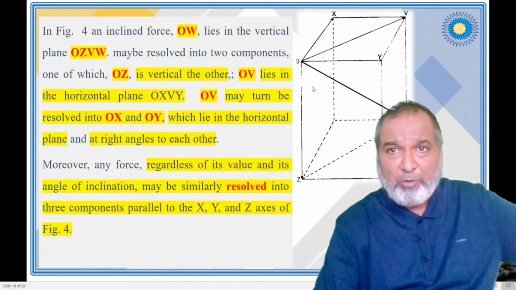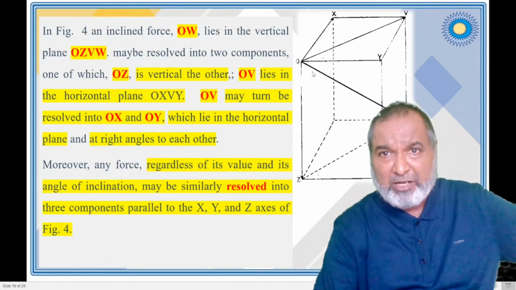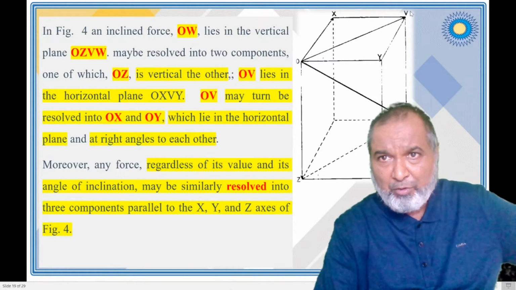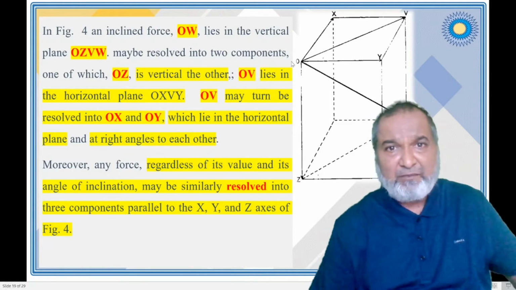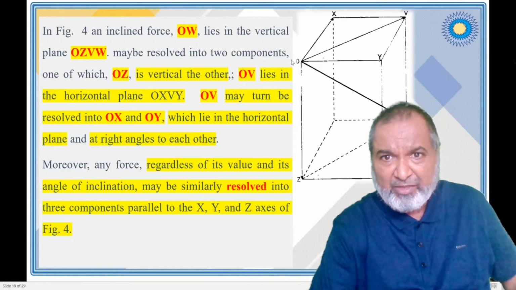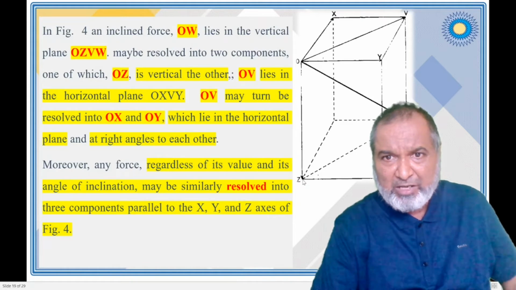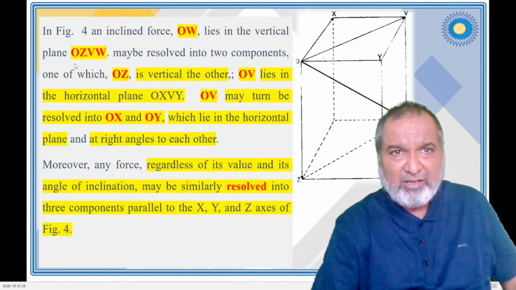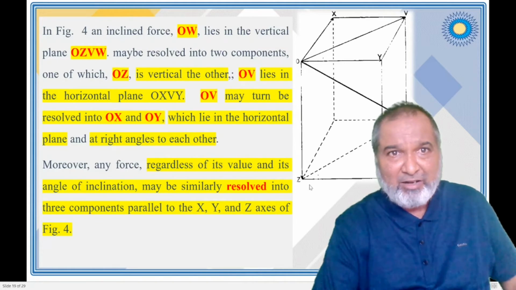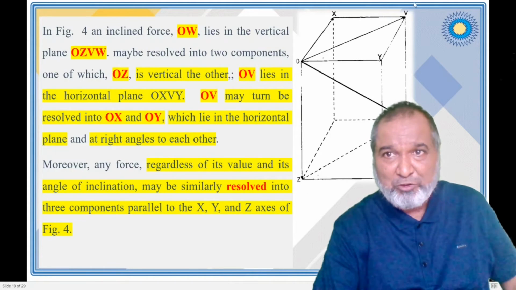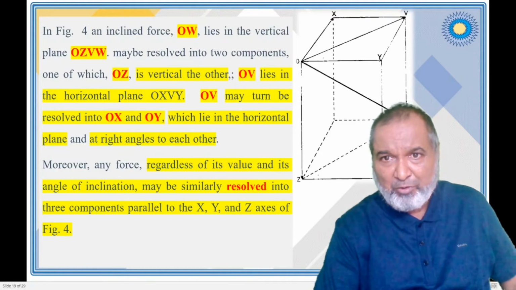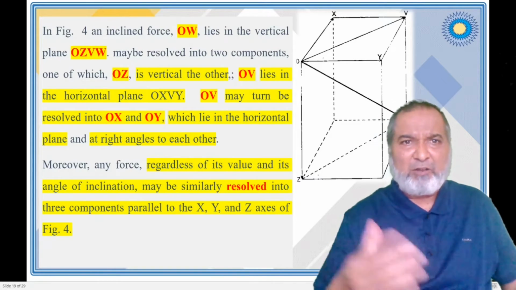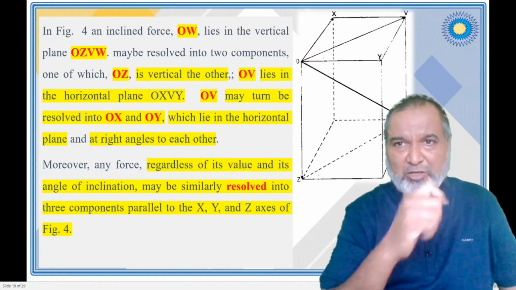This OW lies in a vertical plane, say O, V, W and X. Within this vertical plane you have this inclined force. Slightly I made a mistake here: W has to come first and V later. Otherwise, you can go O, V, W and X. That will be the correct one.